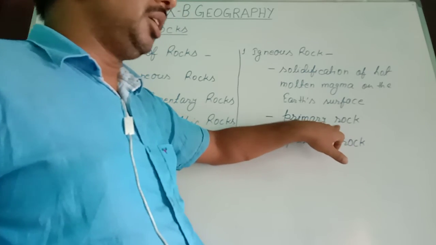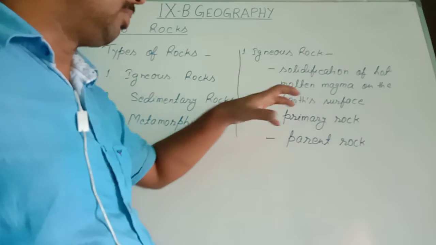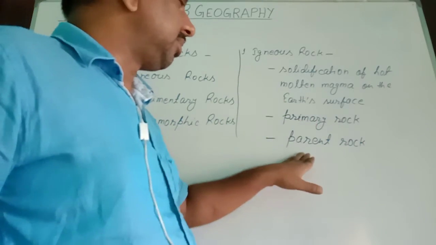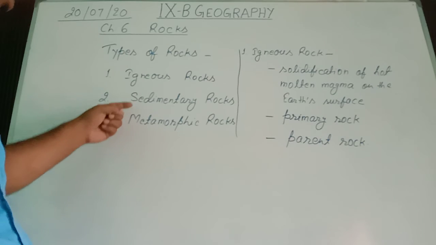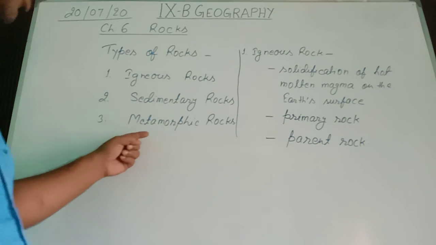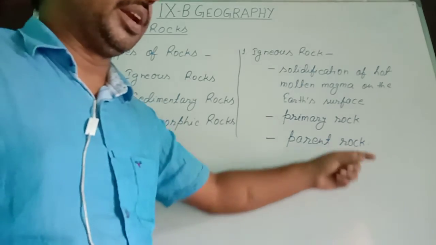This primary rock was obtained directly from the solidification of the molten state of the earth. But for parent rock, other kinds of rocks, those are sedimentary and metamorphic, are obtained from the igneous rock, therefore igneous rock is also called parent rock.